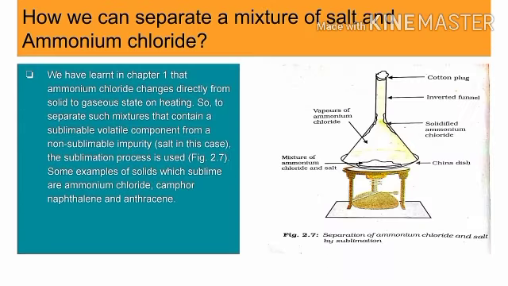water. As we studied in chapter one about the process of sublimation, sublimation can be used here, for example, to separate a mixture of salt and ammonium chloride. Sublimation means the change of a material from solid to gaseous vapor, and again from gaseous vapor back to solid.